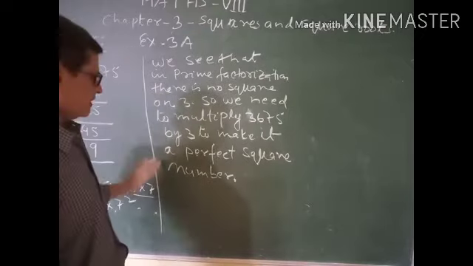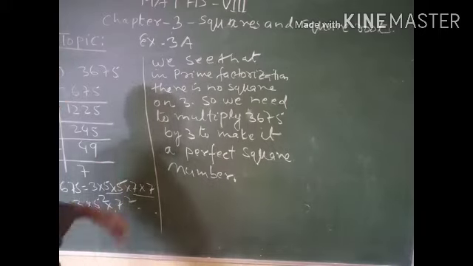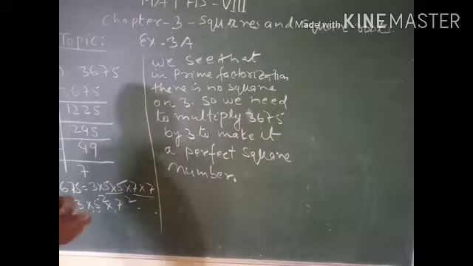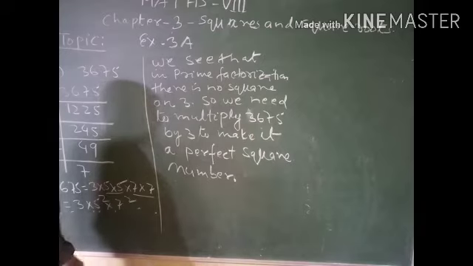So the given number should be multiplied by those numbers which have no square, to change it into a perfect square number.